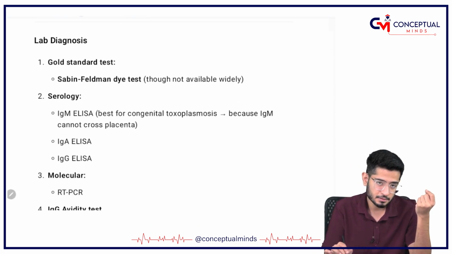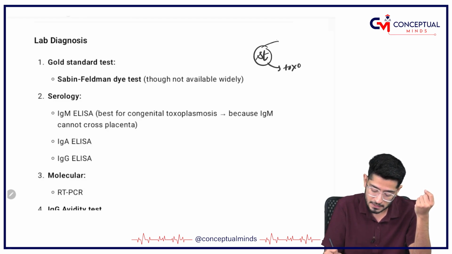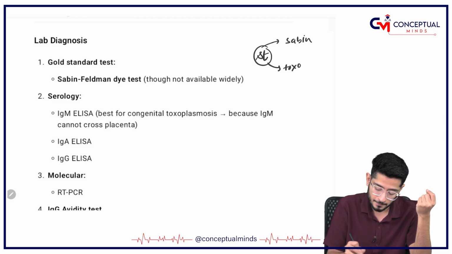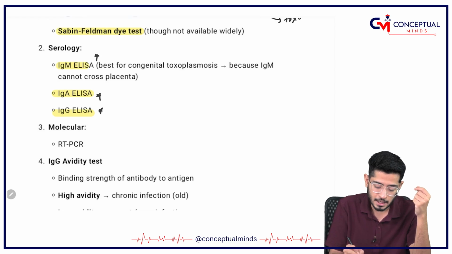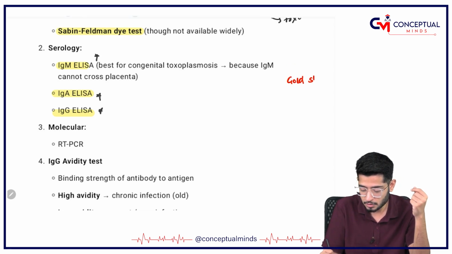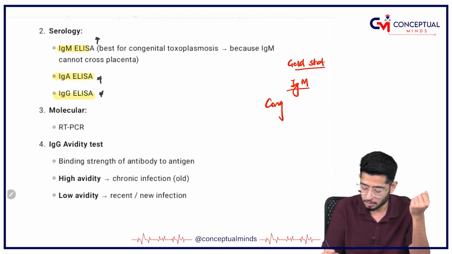So what is the gold standard for toxoplasma? Remember P, Q, R, S and T coming together. T for toxoplasma, S for Sabin-Feldman dye. So S for Sabin-Feldman dye test. Alright. Serology, definitely IgM ELISA, IgA ELISA, IgG ELISA. These IgA and IgG are important. Okay, and IgM is also important. Now, if they ask you which is the gold standard one, you should know that IgM is the gold standard one, okay, to check for congenital toxoplasmosis.